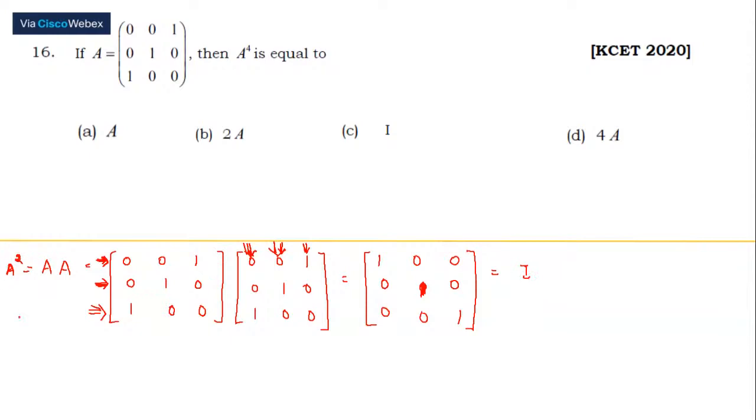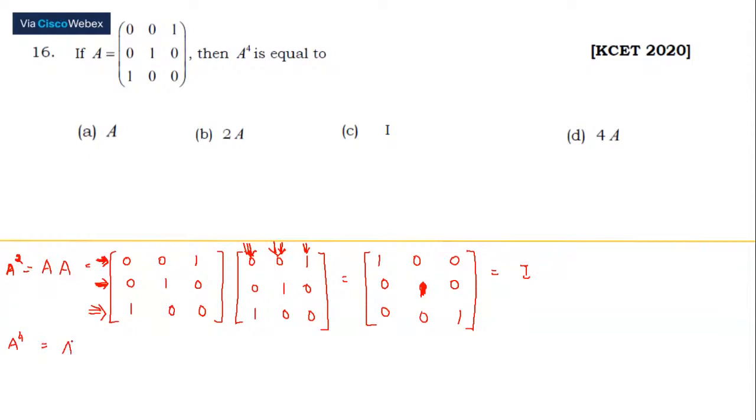So the even powers, what should be A to the power 4 then? A to the power of 4. Identity. If you're going to get identity, what would be the next one? Your I is just getting multiplied once again, right? You're going to get back your I itself. It's again into A square, ma'am. Very good. It's again into A square.